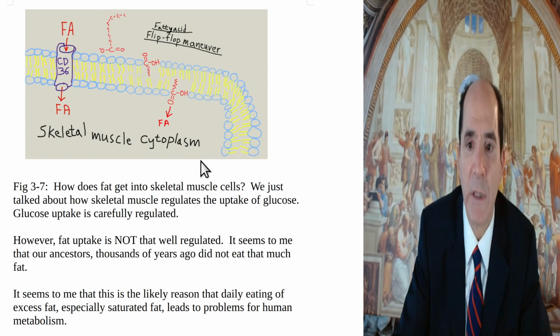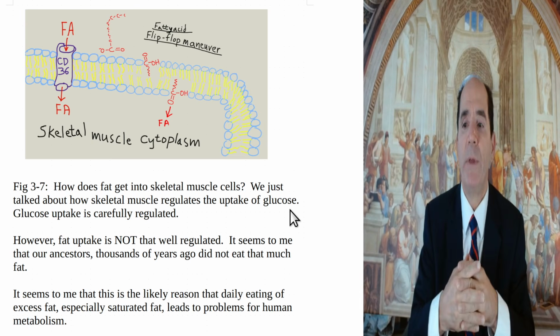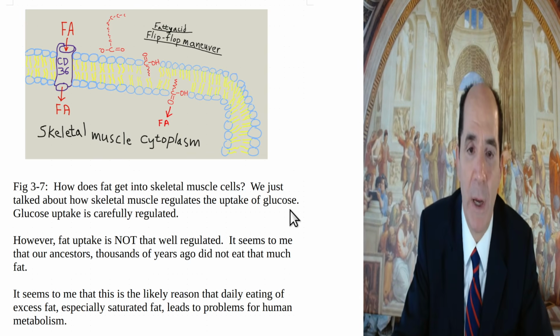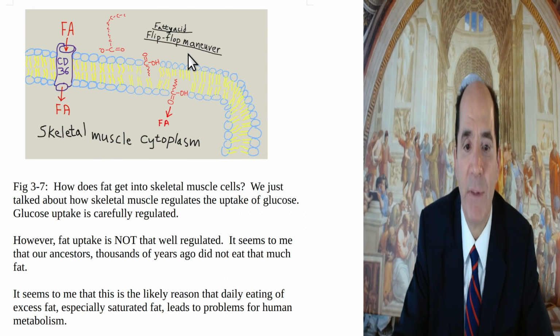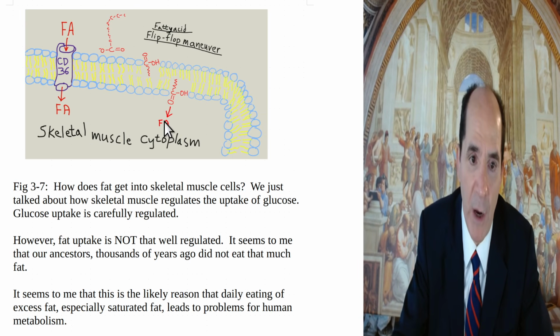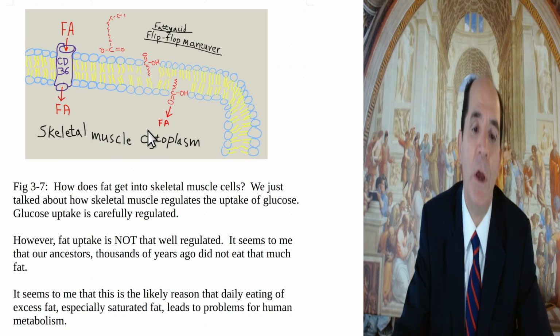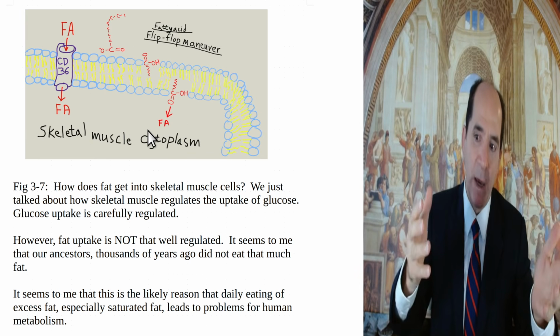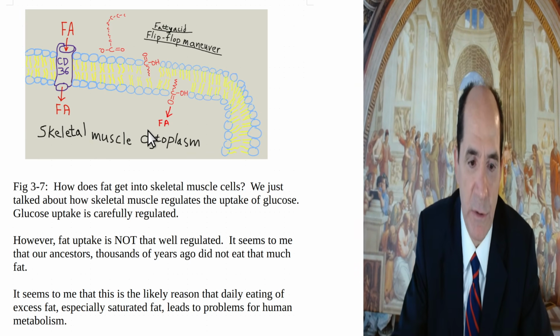And here's another big slide. You want to see this, okay? This is how does fat get into the skeletal muscle cells? Well, the fat gets absorbed into the blood more rapidly, and then it can get across the skeletal muscle plasma membrane more rapidly. It'll do something called the flip-flop maneuver. A fatty acid can become protonated and intercalate itself into the outer leaflet of the plasma membrane. Then it can flip into the inner leaflet, and from there go into the skeletal muscle cytoplasm. So it gets into the skeletal muscle faster than the glucose does. Then it gets into the mitochondria, and it causes insulin resistance. Okay.